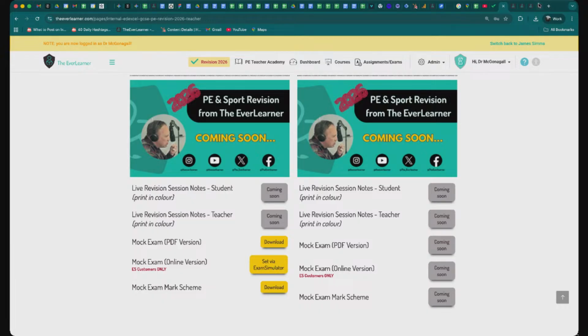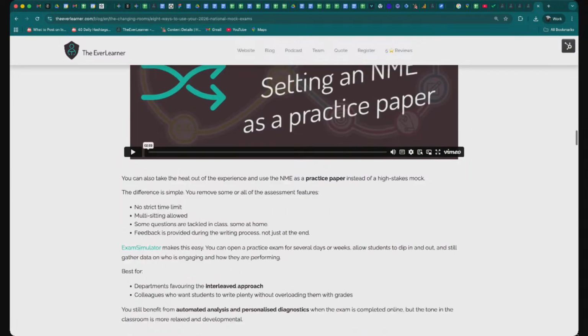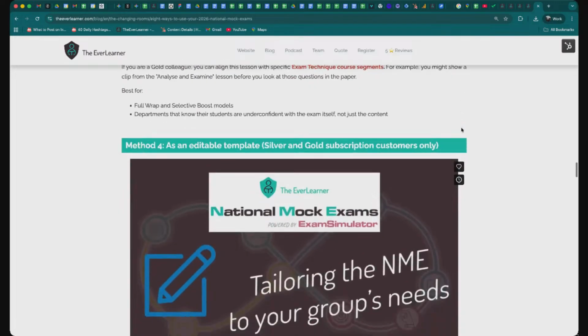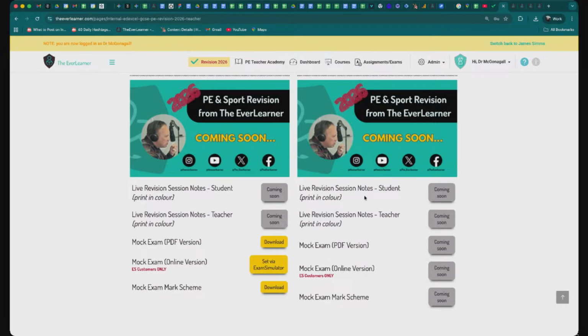And again, just to repeat, coming back to our 8 ways to use, it might be that here, for example, if I show you this one, as an editable template, silver and gold subscription customers only, what obviously you can do from here is you can set that mock exam from there, as I've just mentioned, and of course you can then strip out 1, 2, 3, 4 questions, whatever you want to do. Maybe you want to replace them with some of the questions from Exam Simulator. By all means, do that. Of course, that won't be as true to the original nature of the mock exam, but you've got that opportunity if you want to do that.